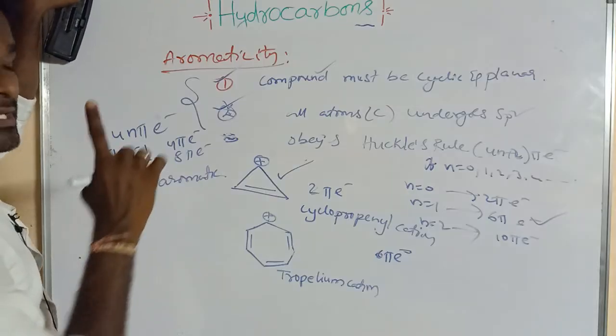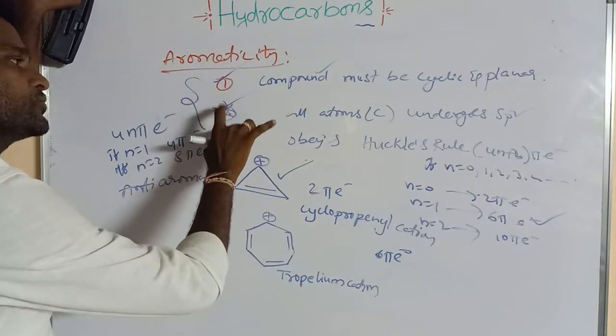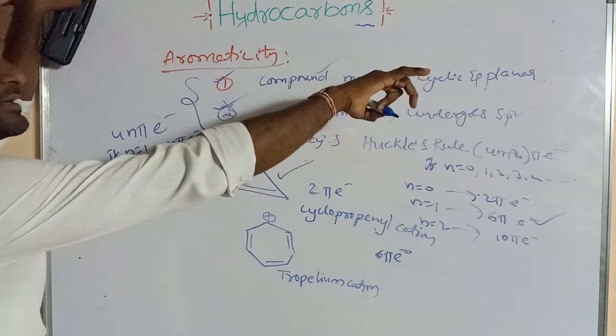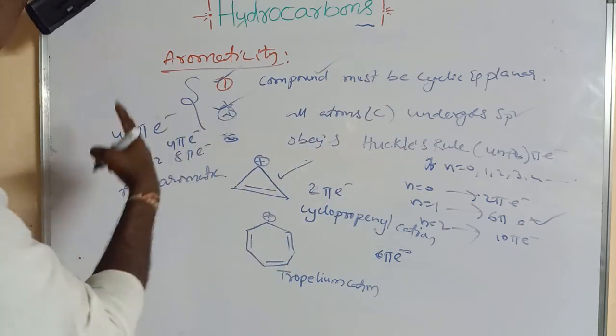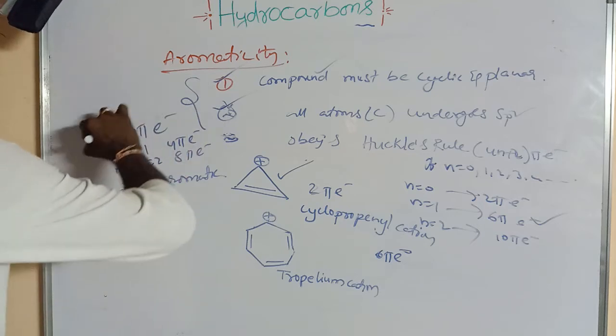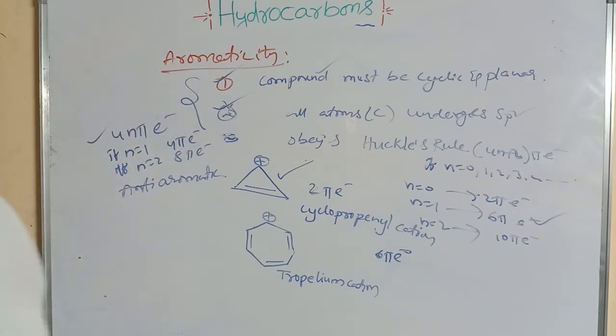So the compounds having the first two rules, cyclic and planar with all carbons sp2, and the third point being 4n pi electrons, are anti-aromatic.